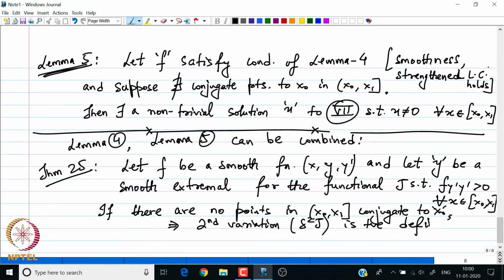So this is just a combined result of the two lemmas we have just discussed.